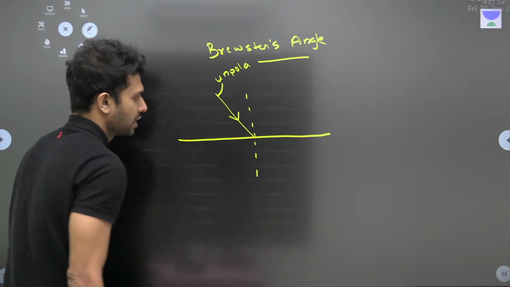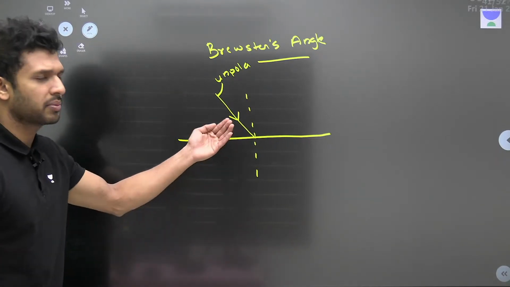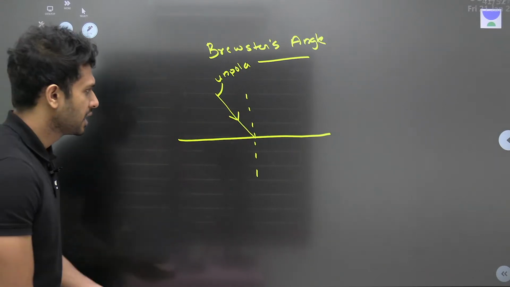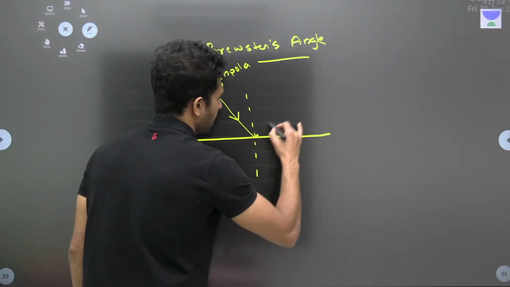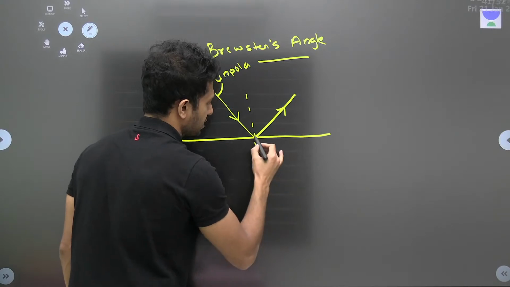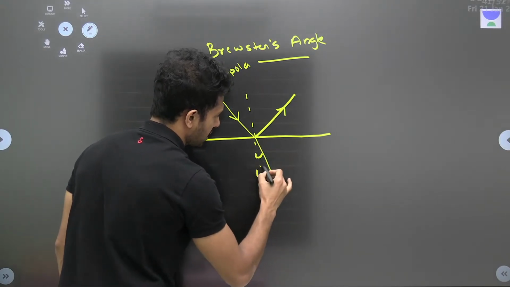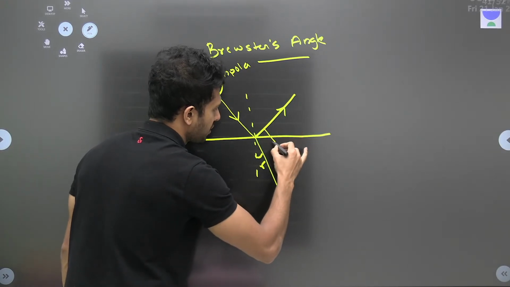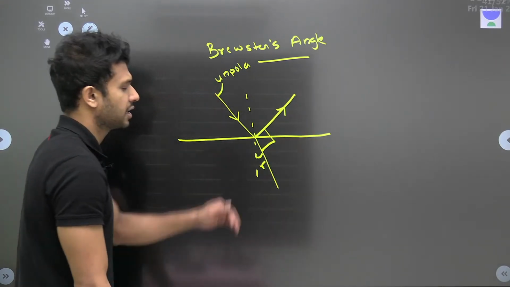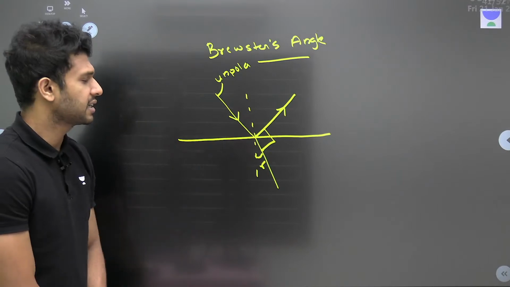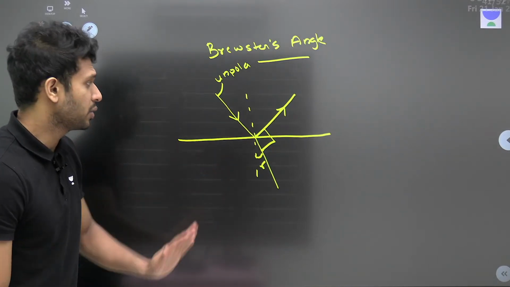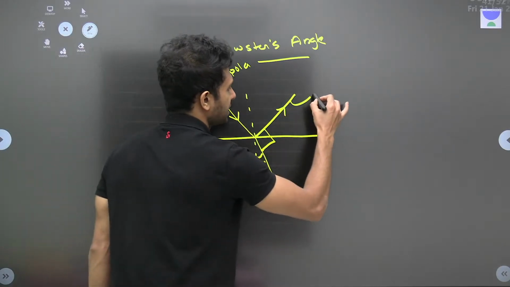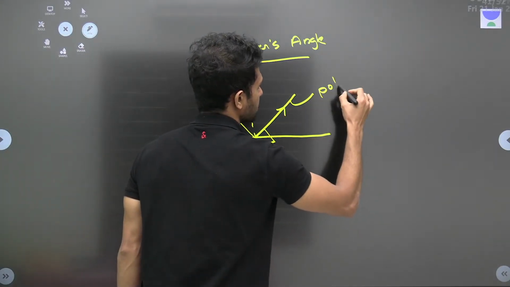We know that no medium or surface is completely reflective or completely transparent, right? So some of the light rays will be reflected, and some will be refracted. Now, if the reflected light ray is found perpendicular to the refracted light ray, it is found that in this case alone, the reflected light ray is polarized.